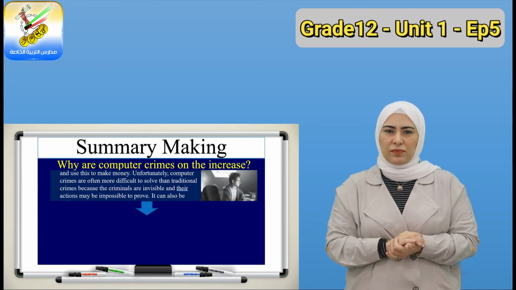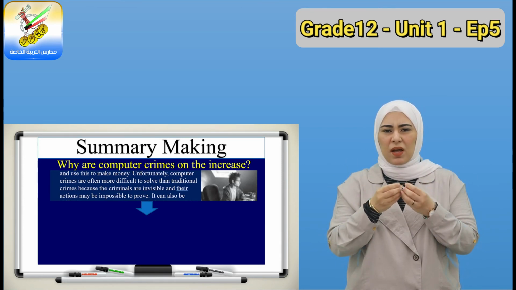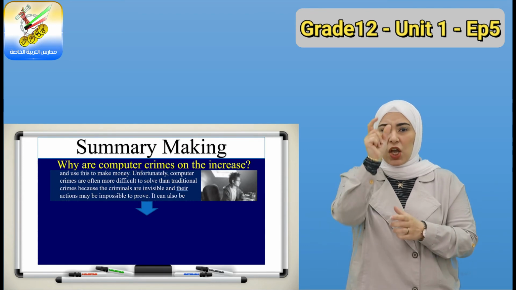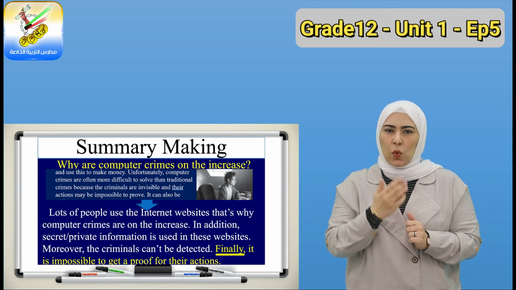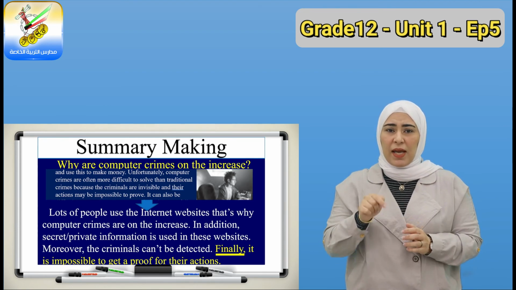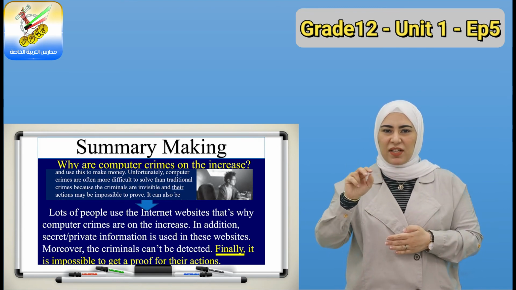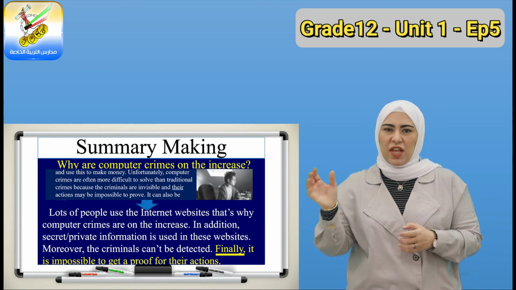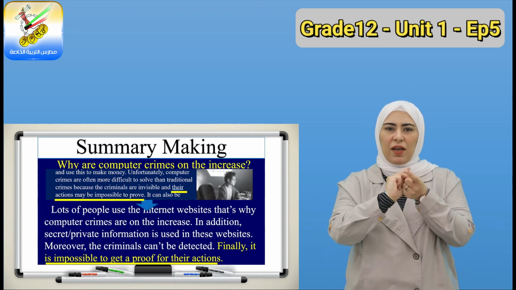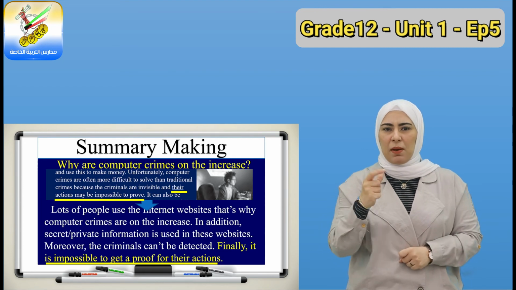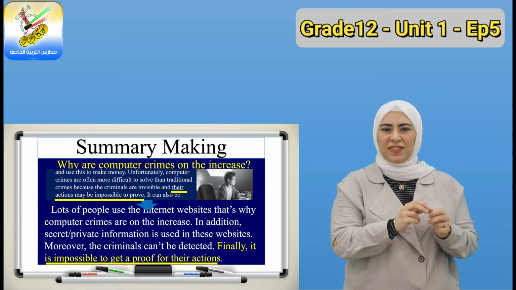And the fourth idea. Unfortunately, computer crimes are often more difficult to solve than traditional crimes because the criminals are invisible and their actions may be impossible to prove. Because this is the last sentence, I'm going to use finally or in the end or to end this. Finally, their actions may be impossible to prove. I changed it into it is impossible to get a proof. See, verb to noun. A proof for their actions, and I switched the sentence.